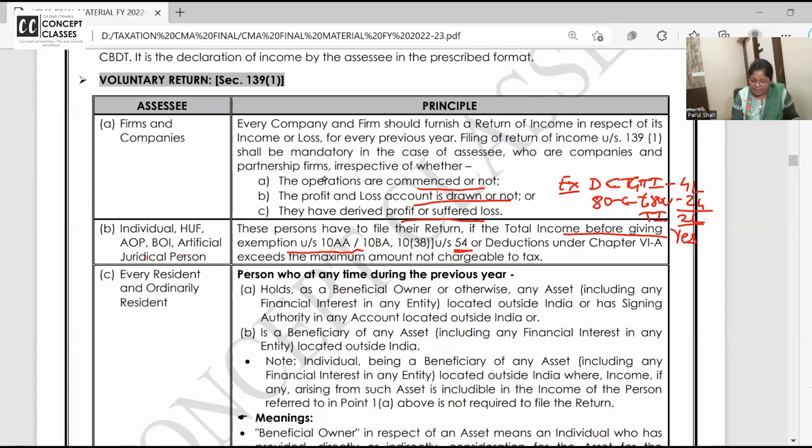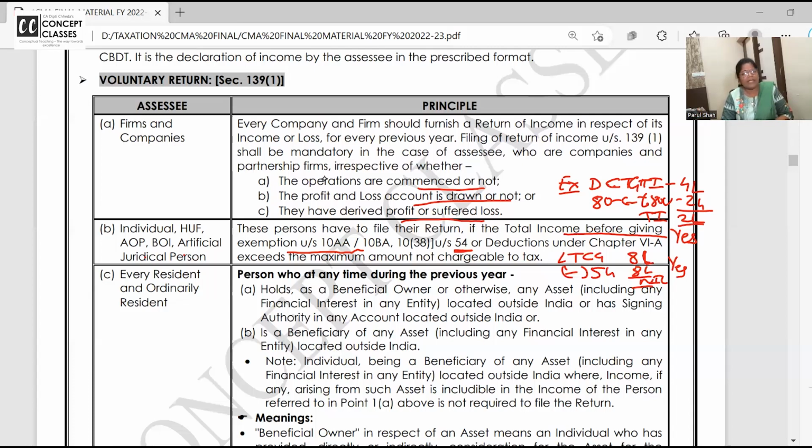4 lakh. Same way, I don't have any other income except long-term capital gain, 8 lakhs by selling a house. But I have purchased another house. So under 54 I have got exemption, 8 lakhs. And my income is nil. Should I file the return? Answer is yes. Ma'am, but my tax is nil. Ghar kharida, ghar becha. And I have not done anything, I have not earned anything. But before availing the 54 exemption, was my income above the basic exemption? Answer is yes. Can you please note down this example?